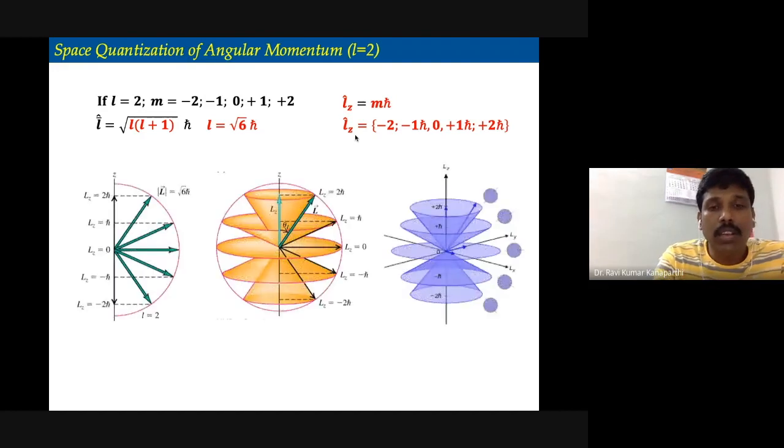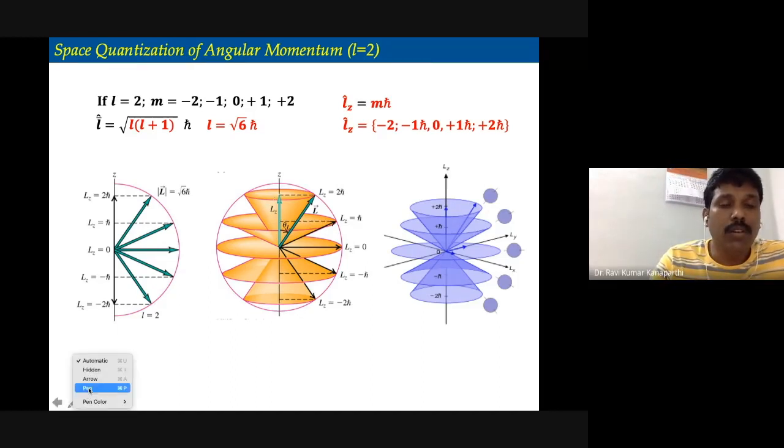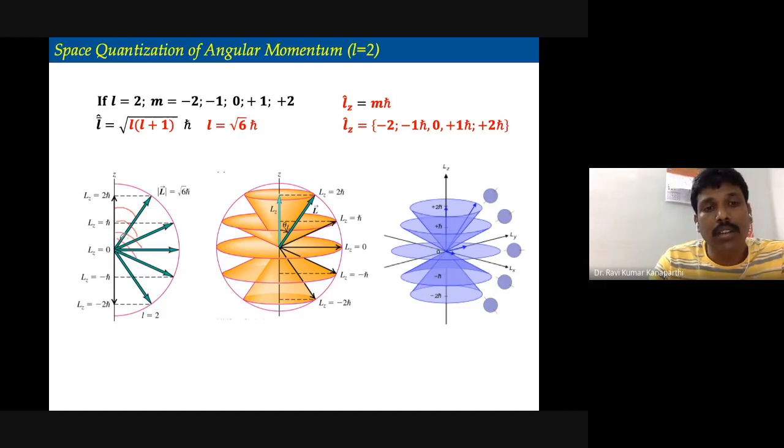Well, these things are drawn here. So these are the angular momentum components. How are these different? These are different only with regard to their spatial arrangement. Okay, so this is the angle. You can't draw the angle as you like, because these are actually angles. If you change the direction accordingly, the angle is changing. That means the length of its projection on the z-axis is going to change.